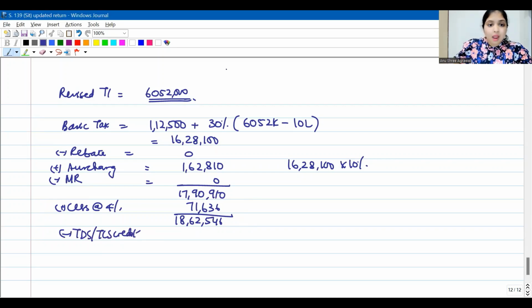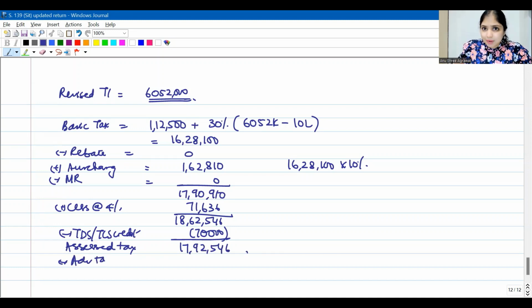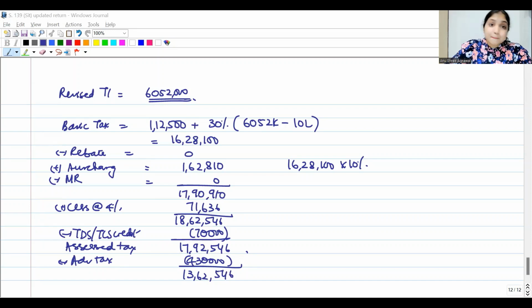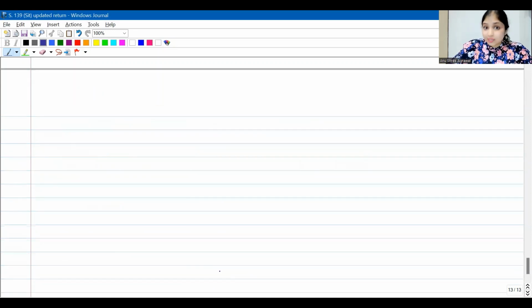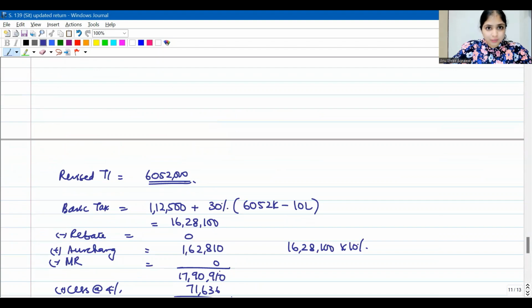Okay, but listen, he had already enjoyed TDS TCS credit, guys. I'm recomputing according to updated income. TDS TCS credit was 70,000. So what was his assessed tax? His assessed tax would have been 17,92,546. He had also paid some advance tax, if you remember. 4,30,000 he had paid as advance tax. So the balance tax would be 13,62,546.